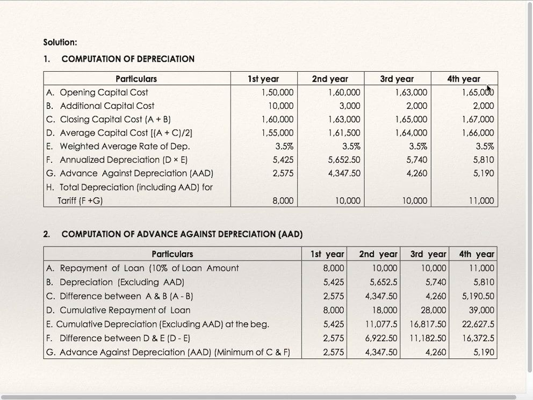Fourth year: third year's closing is fourth year's opening, plus additional capital cost gives closing. Opening plus closing divided by 2 is the average.